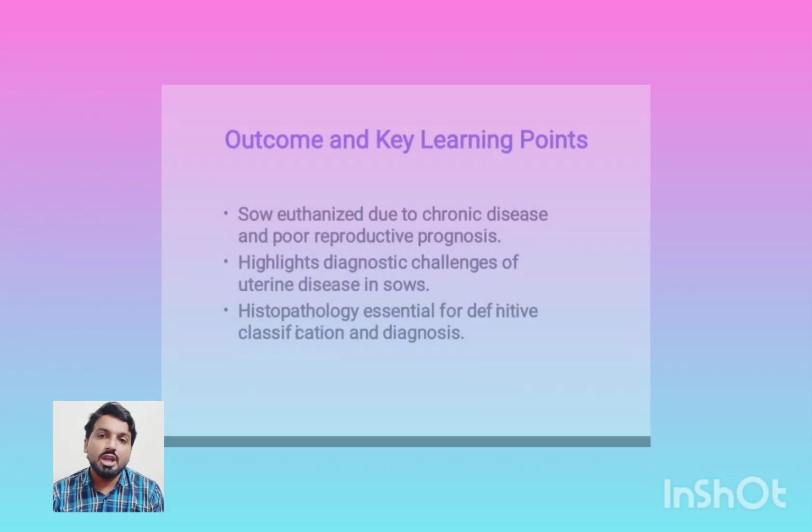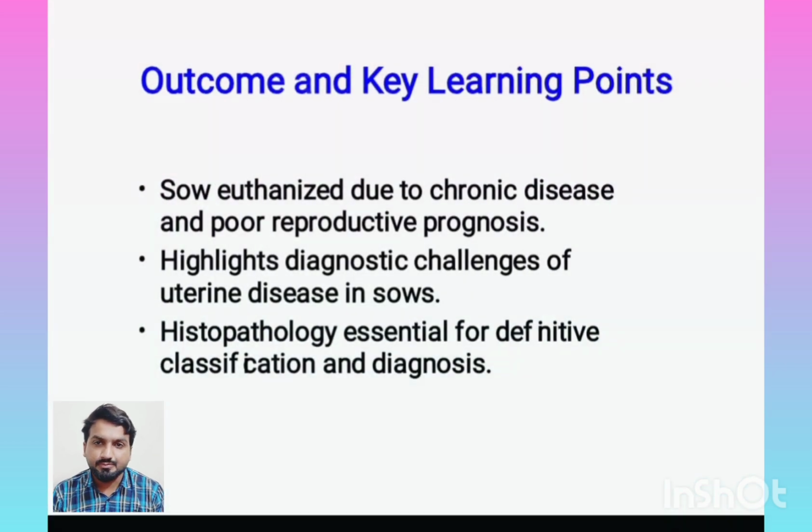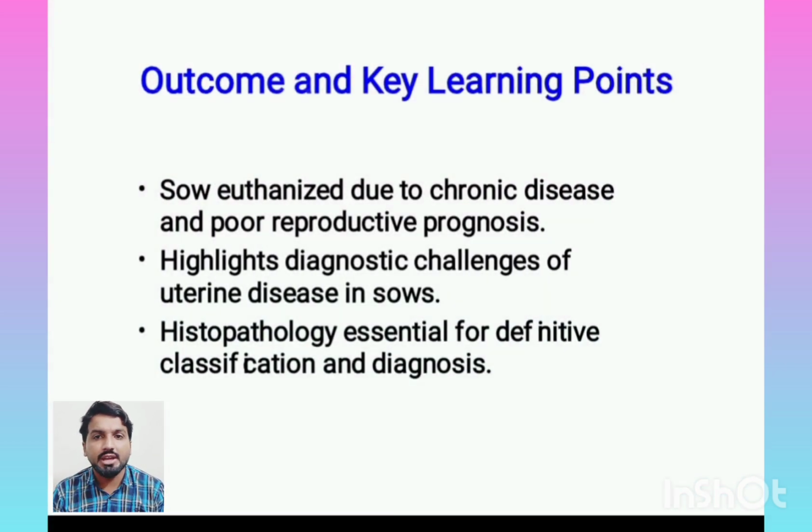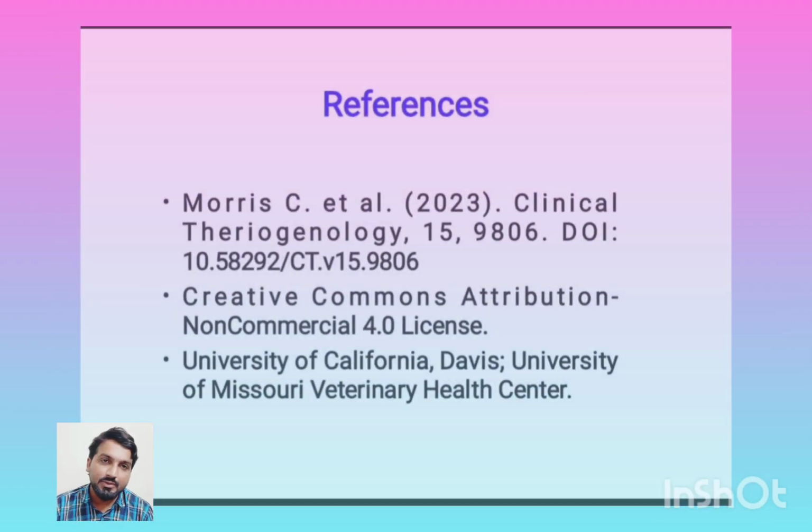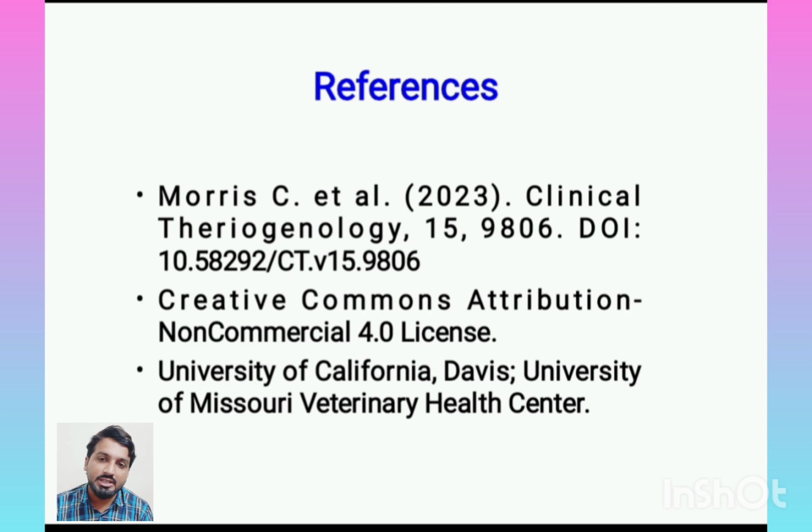Now we will discuss the outcomes and the key learning points of this case. The sow was euthanized due to chronic disease and poor reproductive prognosis. This highlights the diagnostic challenges of uterine diseases in sows. Histopathology is essential for definitive classification and diagnosis. In this case, the sow was euthanized because we were not able to properly identify and diagnose the reason behind this chronic endometritis and purulent pyometra. Now these are the references from where I extracted the whole material and literature.